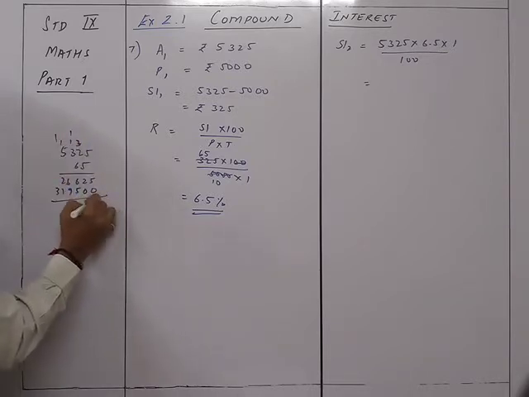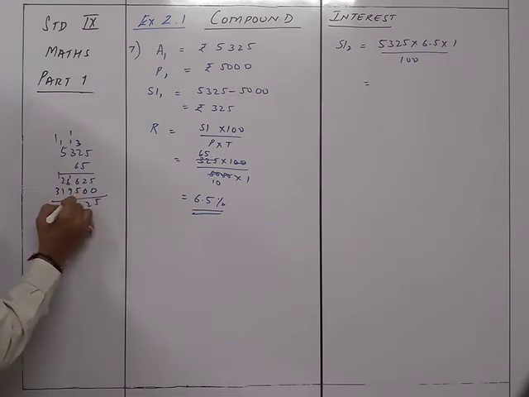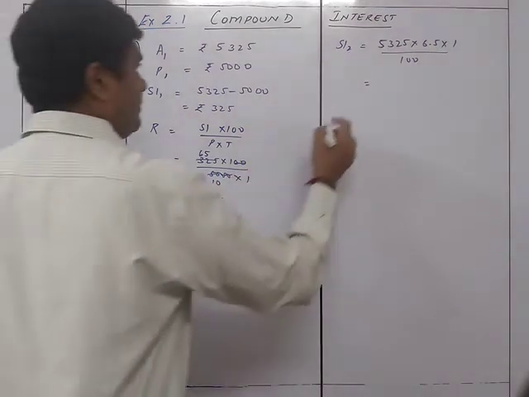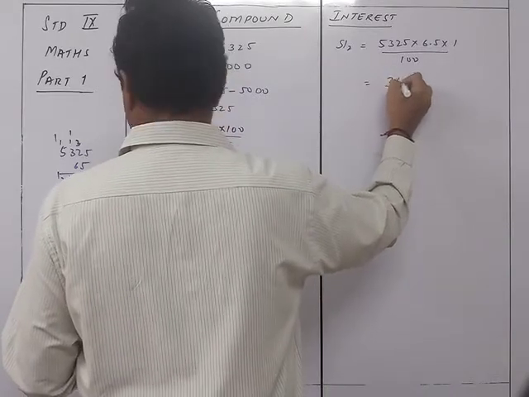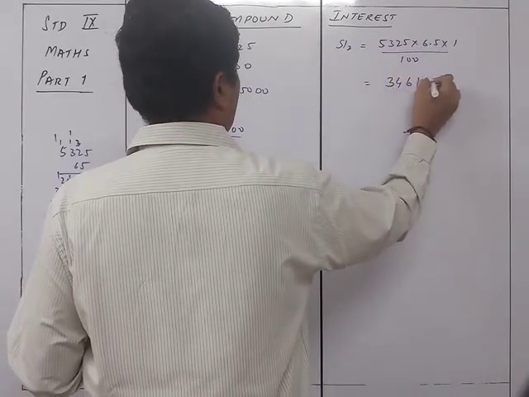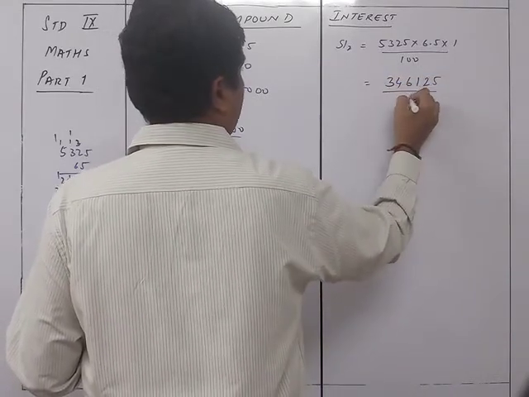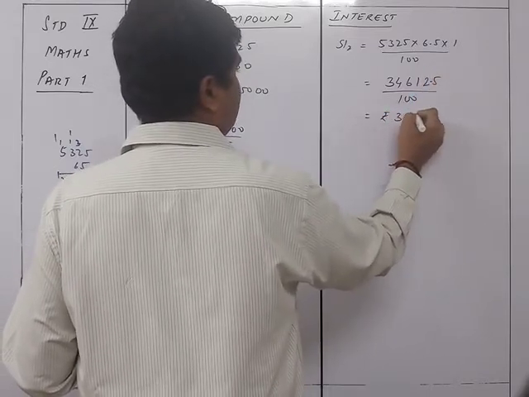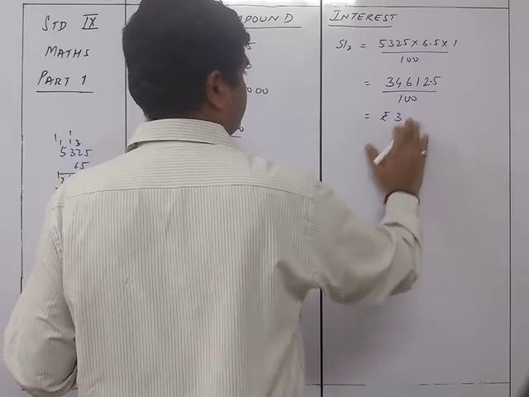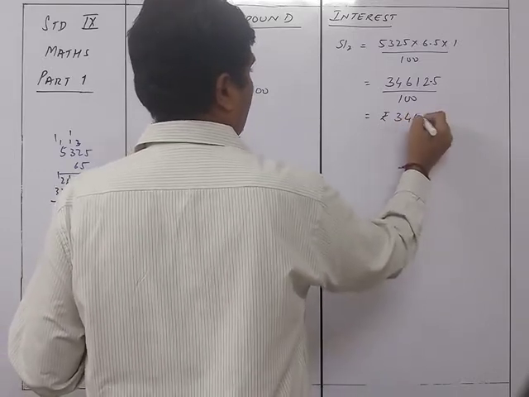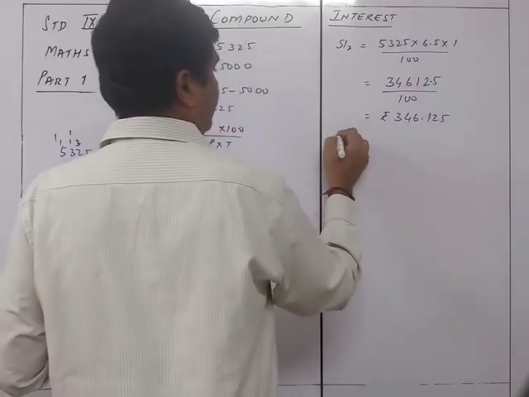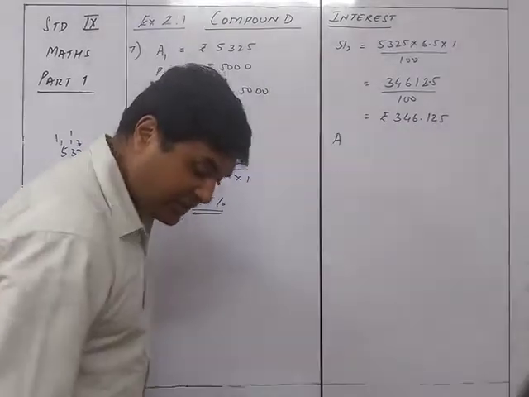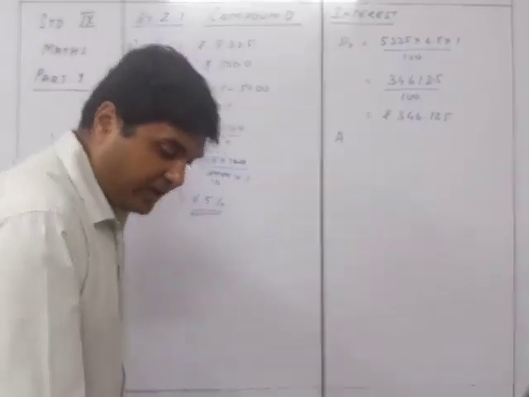So it will be 5, 2, 1, 6, 1, 4, 3. So it will be given as 346125 upon 100. So it will be rupees 346.125. Therefore, they asked us what is the amount at the end of the second year.